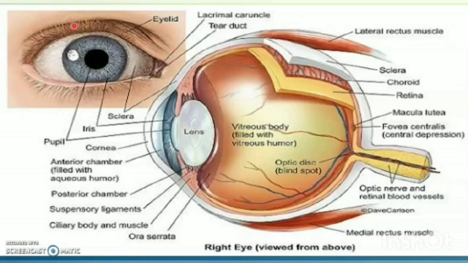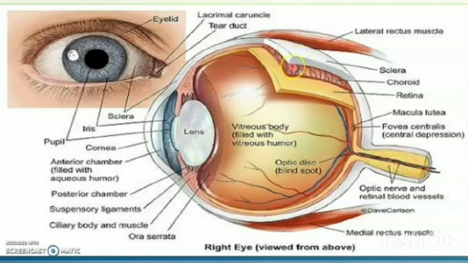Now we will learn about the internal structure of the eye. Eyes have three protective coverings. Outside is the sclera, also known as the whites of the eye. The sclera gives the eyes proper shape and protects it.